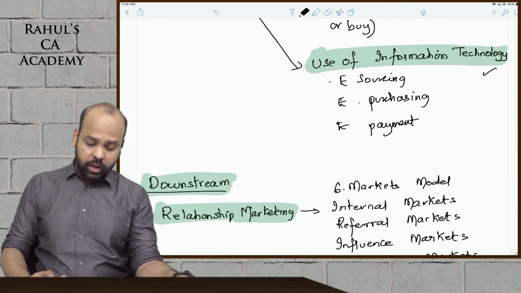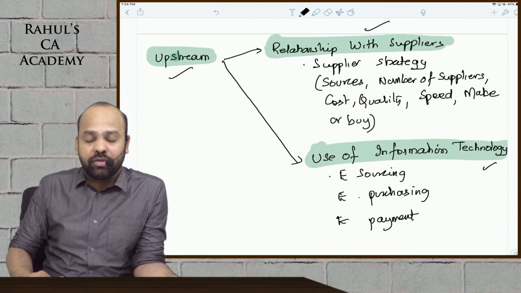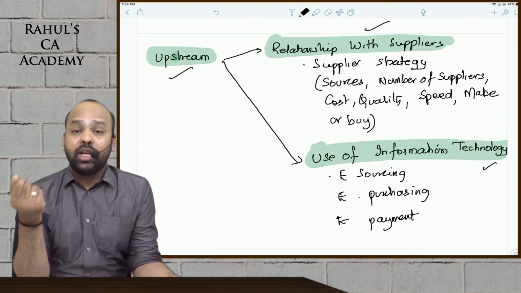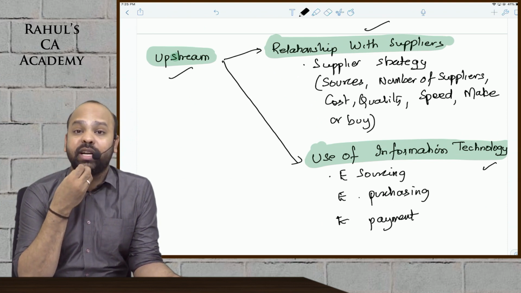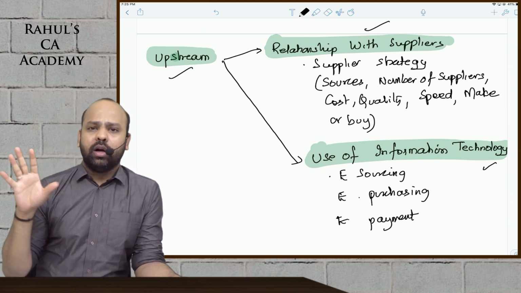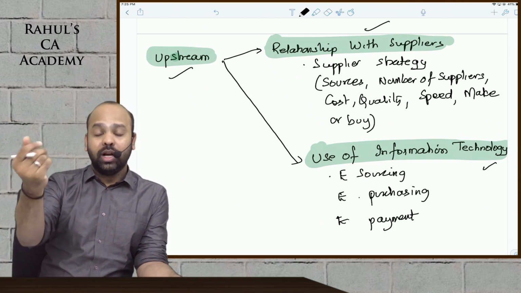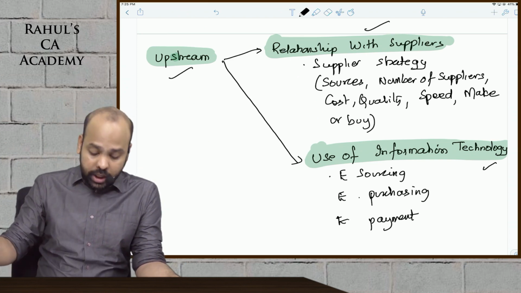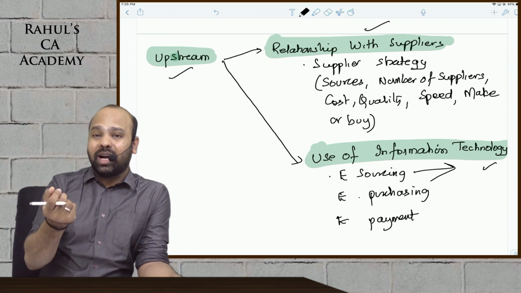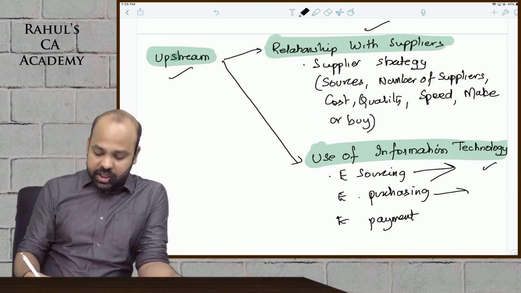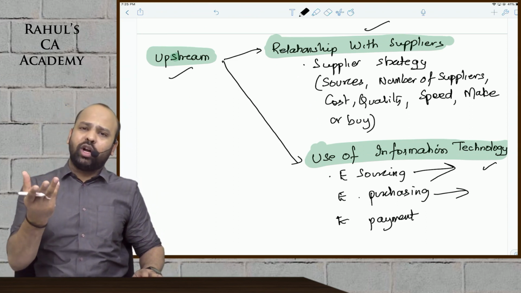And as far as using information technology is concerned, guys, we can use technology to invite tenders, like how the government of India, beta, invites tenders now electronically. E-commerce notifications are put on their websites and everything as such, guys. People will have to submit their tenders. That is e-sourcing, beta. E-sourcing means that you are asking for tenders online. E-purchasing, beta, is where you are placing orders online.